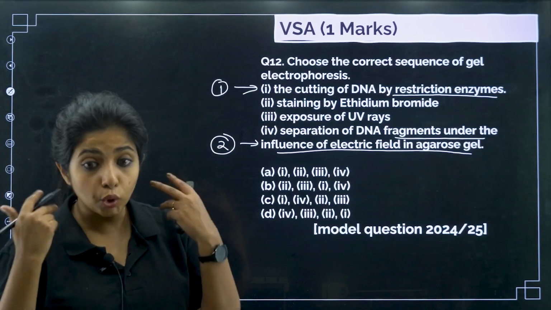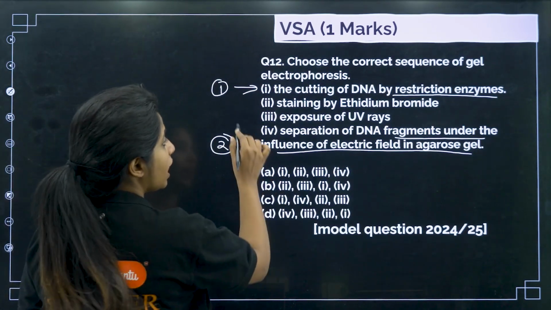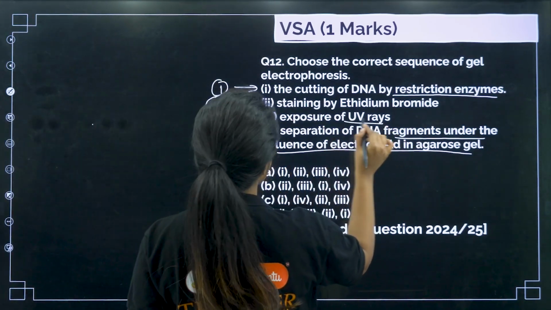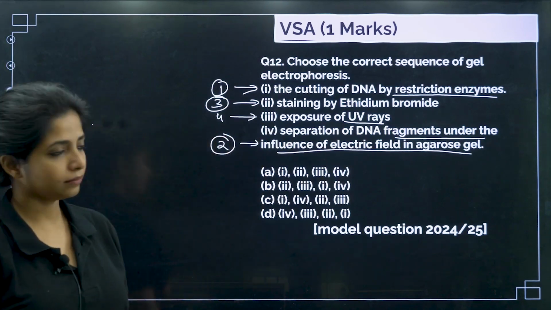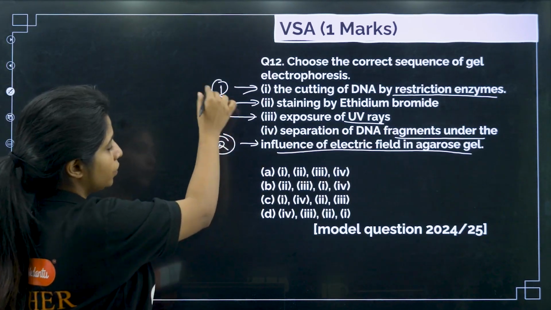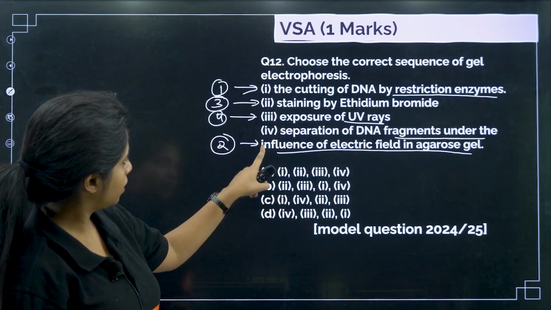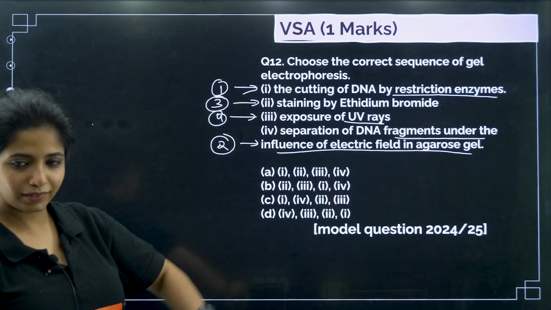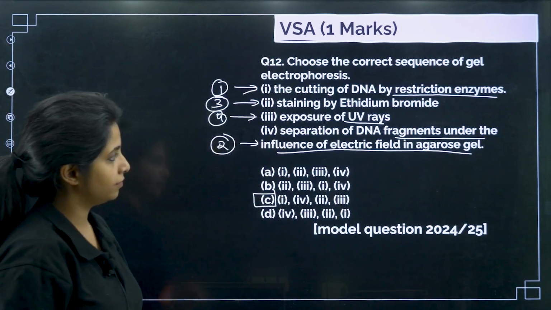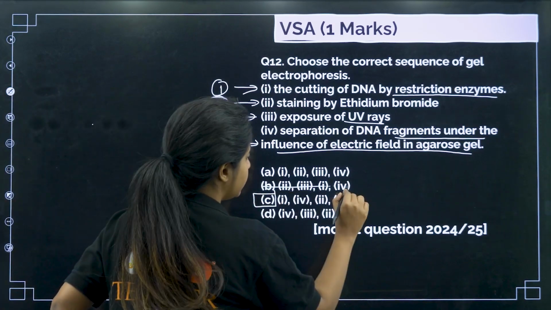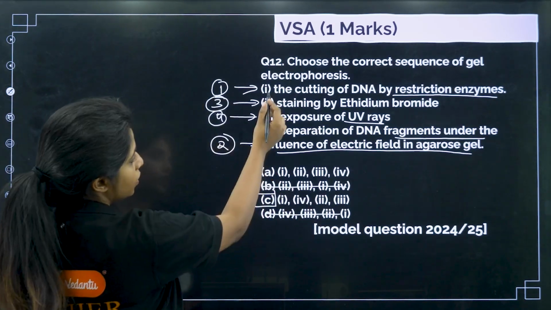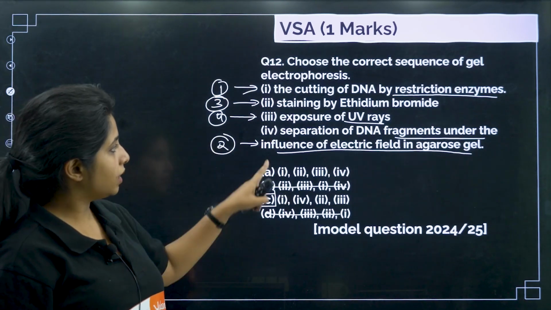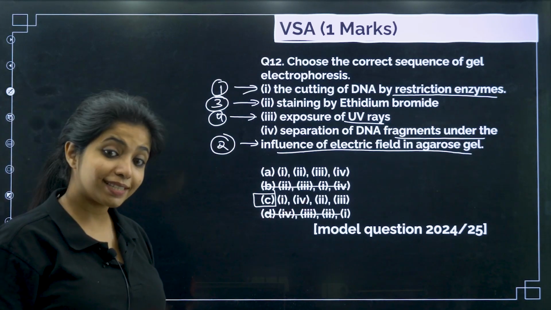Now after that, we have to see the fragments, right? For that we have to stain it with ethidium bromide, and still it won't be visible. For that we need UV rays, so this will be the next step. So we have 1, 2, 3 and 4. So 1, and then 4, and then 2, and then 3. This becomes your answer. Cool. Over here you can eliminate these options at the first chance, because you know this is going to be the first one. And then you have to separate it, so this becomes the next one. So this is the correct answer.